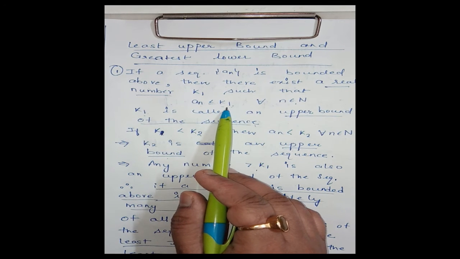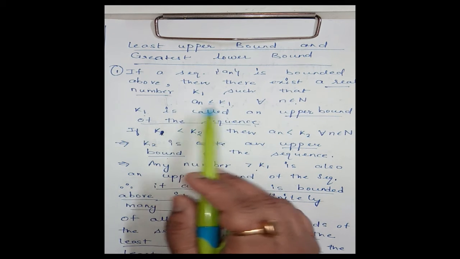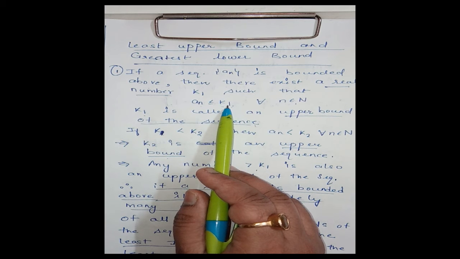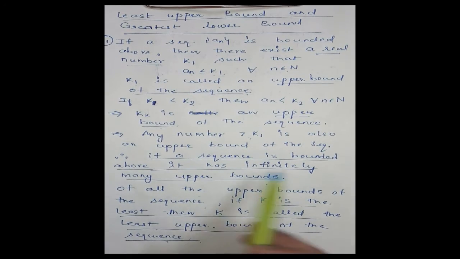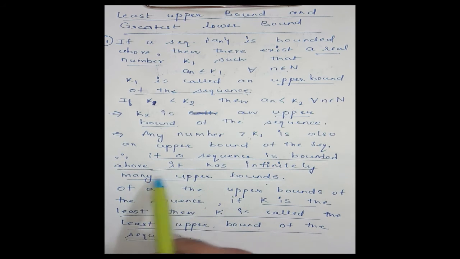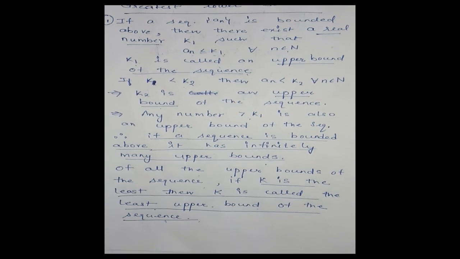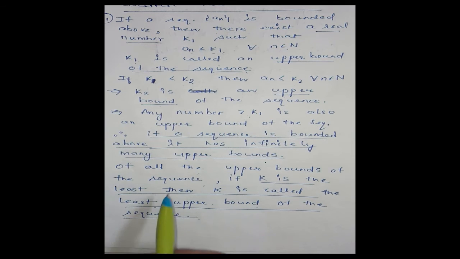Means if k1 is an upper bound of the sequence, then any number greater than k1 is also an upper bound of the sequence. That means if a sequence is bounded above, then it has infinitely many upper bounds. Clear? Now, out of all these upper bounds, the least one or the minimum one is called the least upper bound. If k is the least of all the upper bounds of the sequence, then k is called the least upper bound of the sequence.